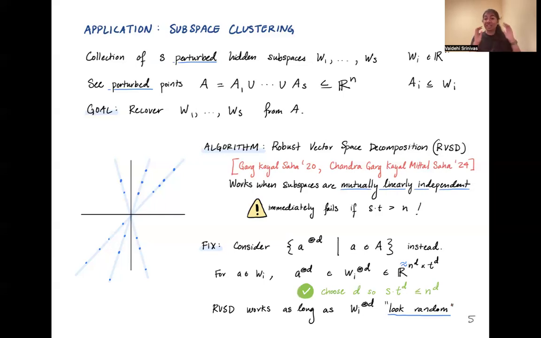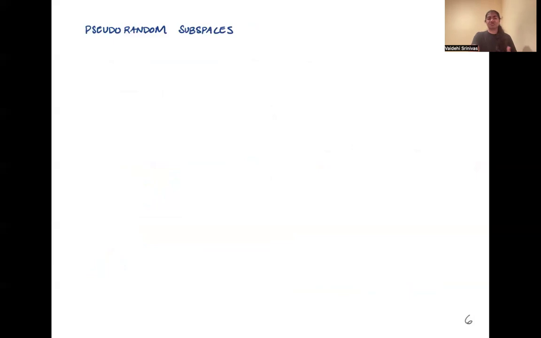So now we'd like to just apply robust vector space decomposition to this new set of points, this A tensor D times, that's defined with respect to these hidden subspaces, which is the Wi tensor D times. But remember, we need that these subspaces are mutually linearly independent for this algorithm to work. So it's not clear that these Wi's tensor D times should have the same kind of randomness property. So we know that this will work as long as these tensored subspaces look kind of random. So what does it mean for these subspaces to look kind of random?